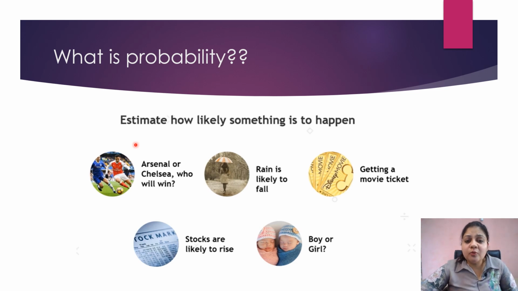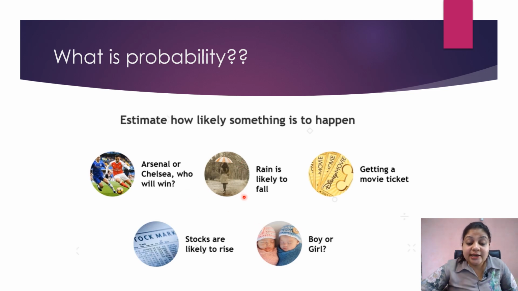So you must be thinking, what is something? What is an event? An event can be anything like playing a football match, falling of rainfall, getting a movie ticket. Now, if I want to find out in a football match whether Arsenal will win or Chelsea will win, what is the probability of winning for both the teams? Or what is the probability of who will win? How will I find out?